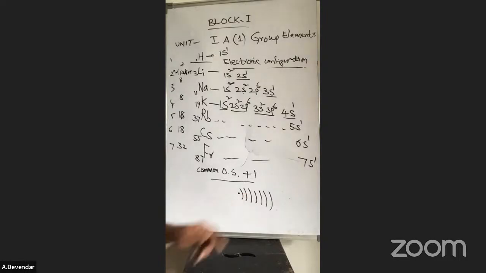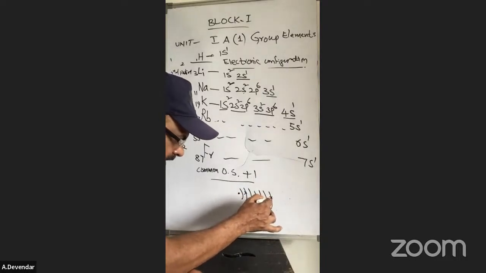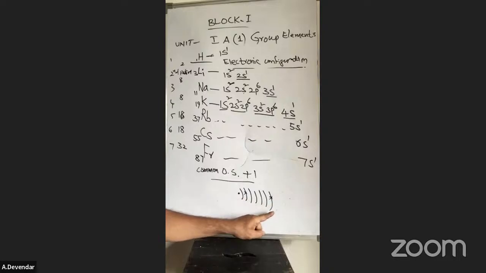See here, in this third orbit 1 electron is there, in the seventh orbit 1 electron is there. Comparing lithium and francium only, I don't want to say any others. So in which element can the electron be easily removed?